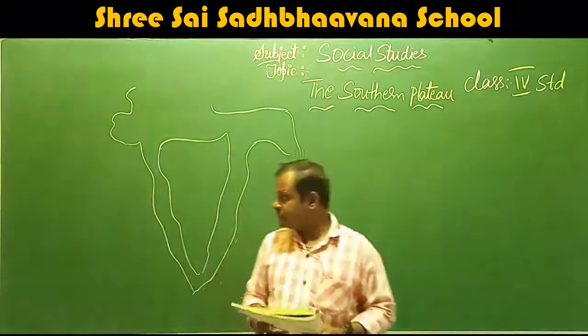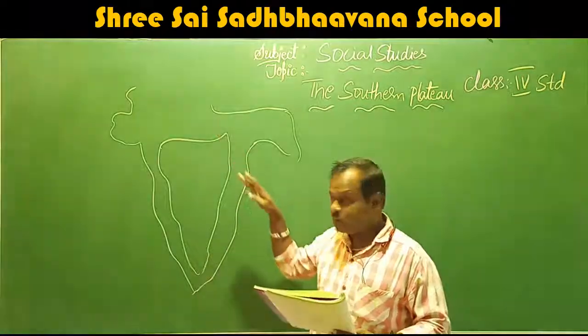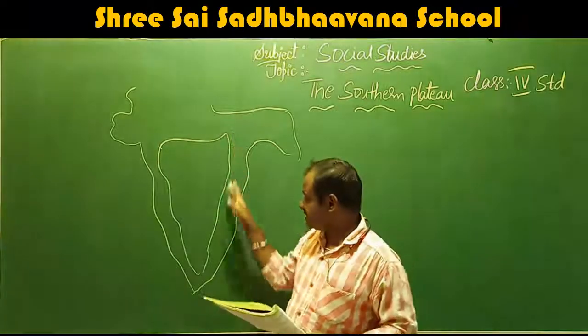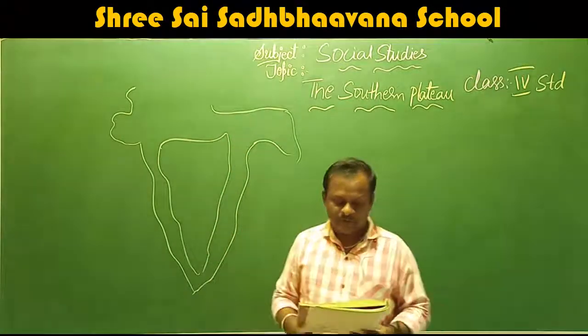It slopes from west to east. West to east, it slopes. That means this is the slope. We call this the slope.